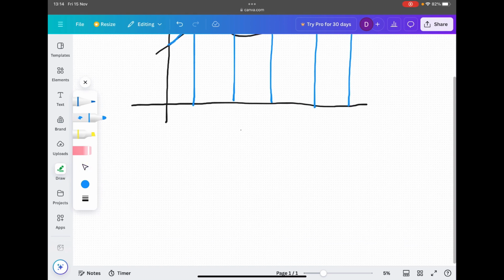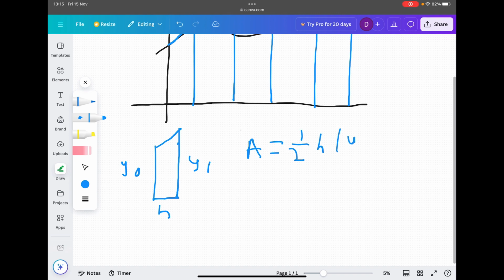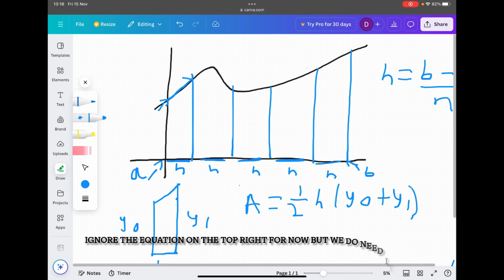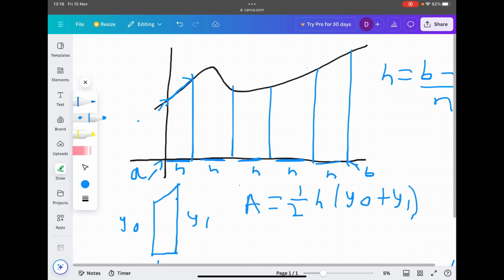So we know the area of a trapezium, if I draw a quick trapezium down here, where the base is equal to h, and then I've assigned two heights. I've got y0 for the shorter height and y1 for the longer height. So we know the area from GCSE, the area of the trapezium would be a half h, and then y0 plus y1. So y0 is essentially this here.